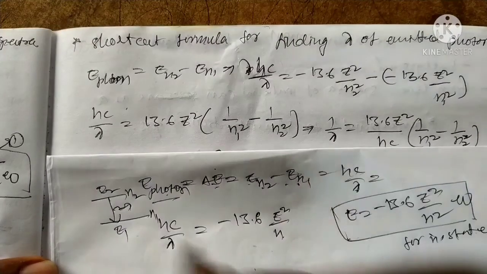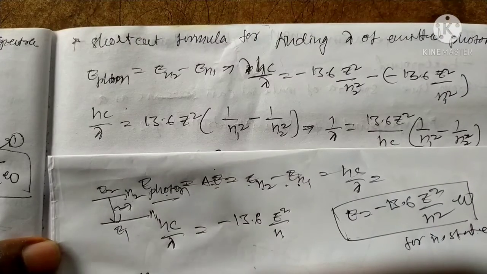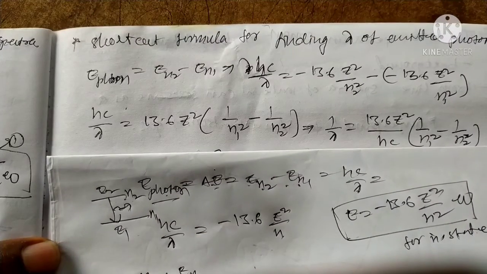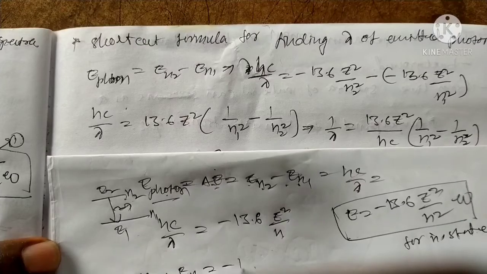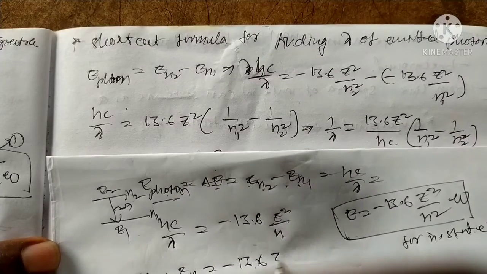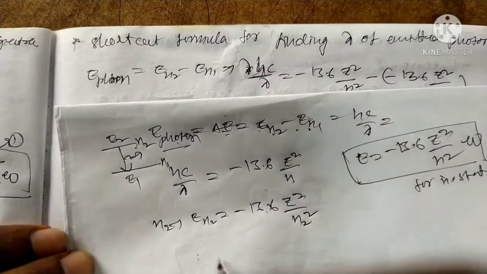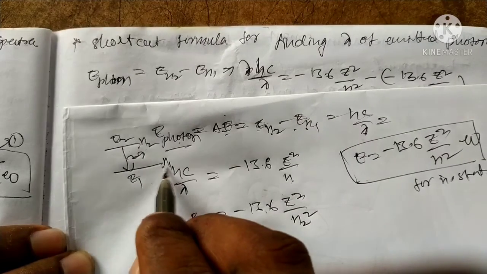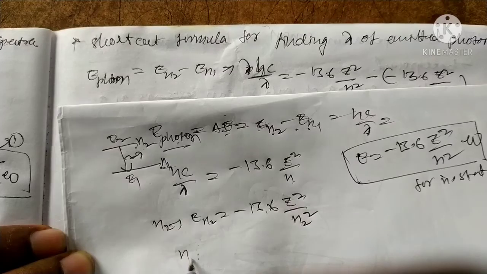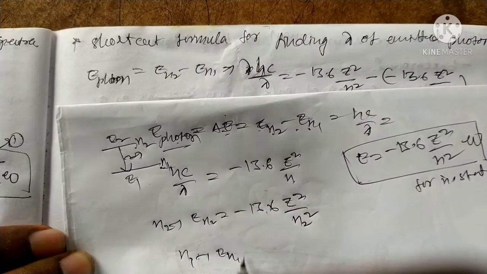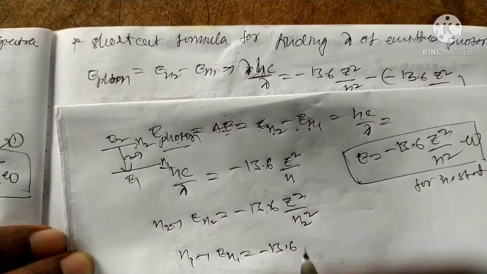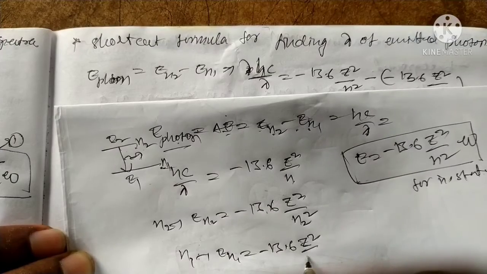Suppose for the n2 state, energy E n2 is minus 13.6 Z square by n2 square. For n1, the ground state, E n1 is equal to minus 13.6 Z square by n1 square.